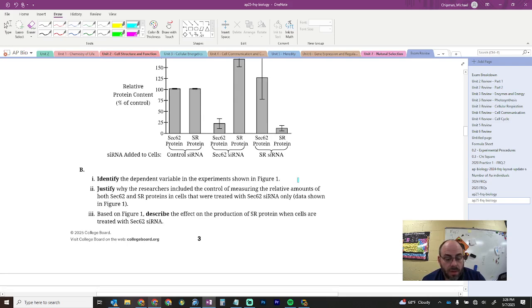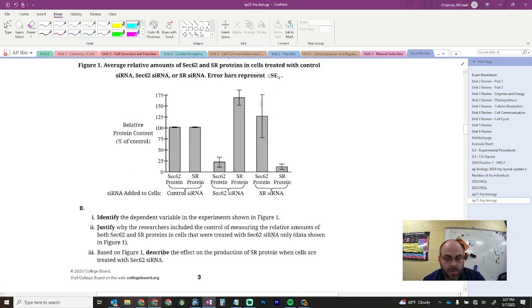Moving on, part 3. Based on figure 1, describe the effect on the production of SR protein when cells are treated with SEC62 siRNA. All right, so SR proteins are not affected. You could say that they even produce more protein, but it's not significantly more because of the error bars. And so describe the effect. There is no effect, is what I would say.